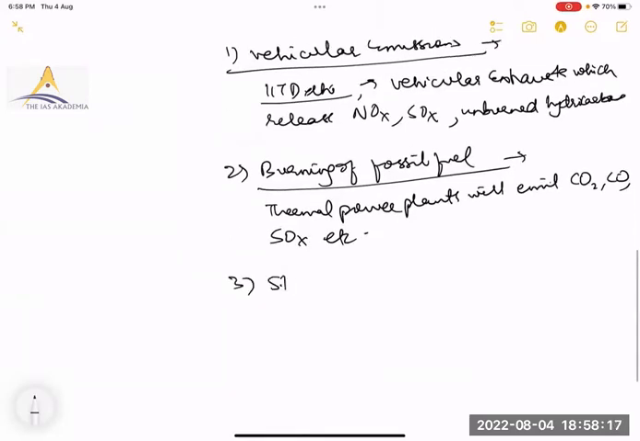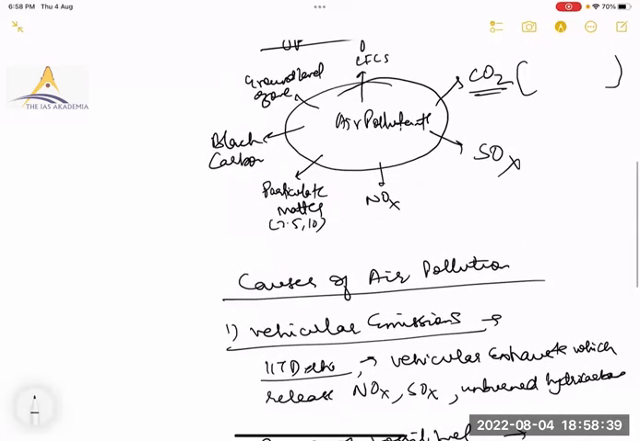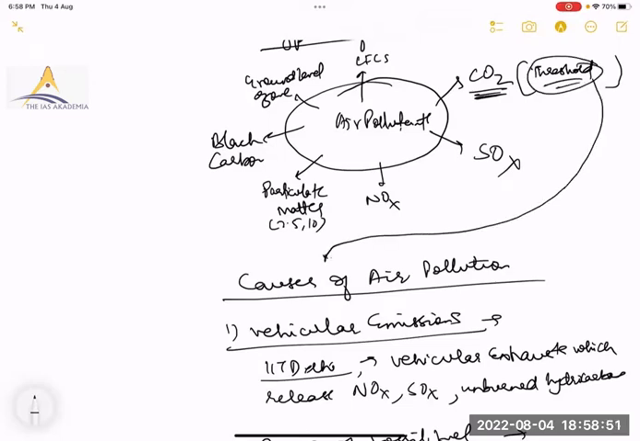Then stubble burning. Sir, if we are mentioning the sources in that diagram only, then wouldn't it be redundant to write the causes again? See, how do you directly identify the causes? Those are air pollutants. We have to identify from where they are released in the atmosphere. They become air pollutants not because they are in the air, but because they cross a threshold amount. Yes, excess. That threshold is happening because of this region.